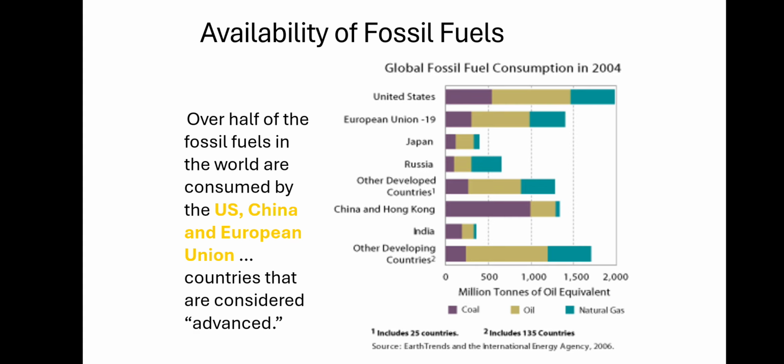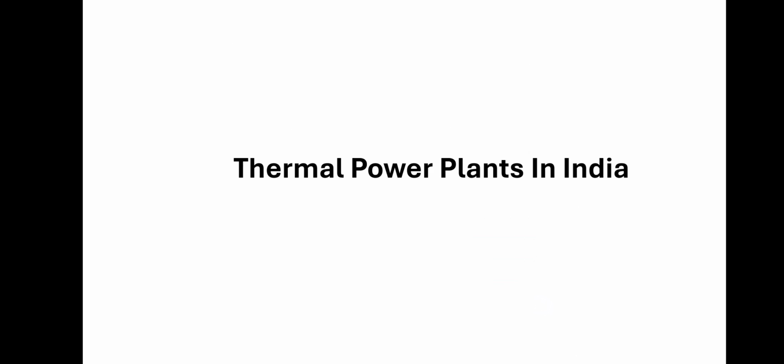Then availability of fossil fuels. Over half of the fossil fuels in the world are consumed by the US, China, and the European Union, countries that are considered advanced. The United States consumes about 2000 million tons of oil equivalent, European Union around 1400, Japan around 400, Russia around 700, other developed countries around 1250, China and Hong Kong 1250, India 300, and other developing countries around 1700 million tons of oil equivalent.